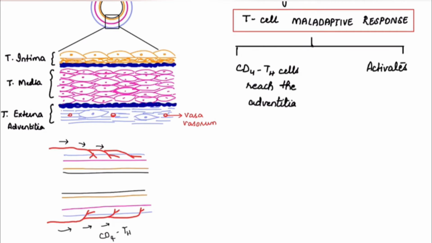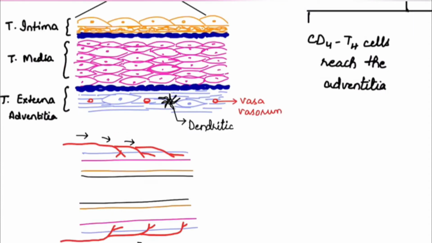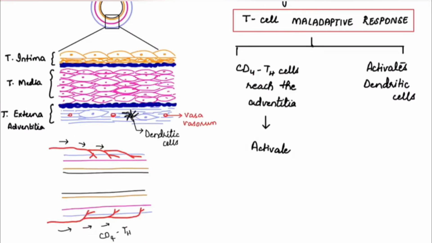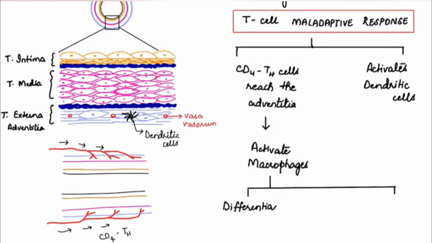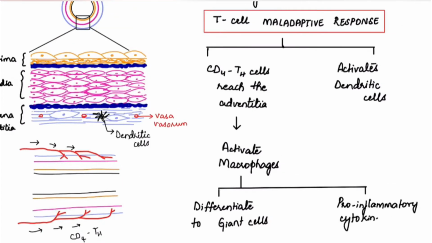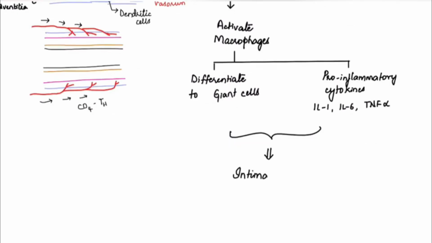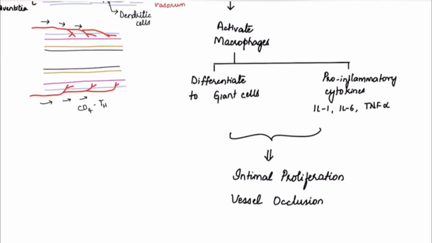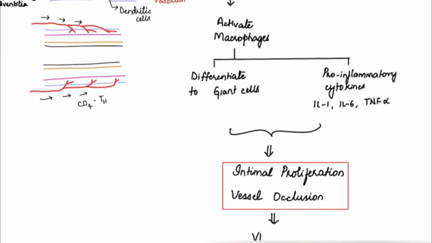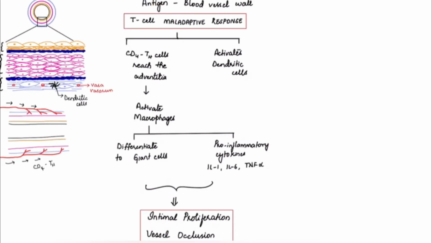And the second thing is that there is activation of the dendritic cells which are already present in the adventitia of a blood vessel. So this is the picture. Now the T helper cells in the adventitia will then activate macrophages, and these macrophages will then differentiate to form giant cells and will also release some pro-inflammatory cytokines, interleukin 1, interleukin 6 and tumor necrosis factor alpha, and these will together lead to intimal proliferation and vessel occlusion by decreasing the lumen of the vessel, thereby leading to vasculitis.